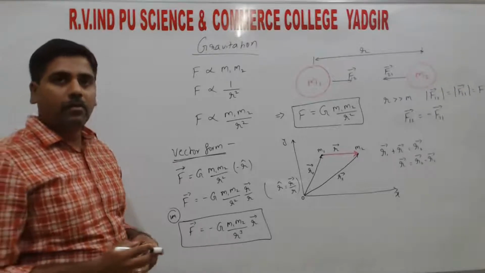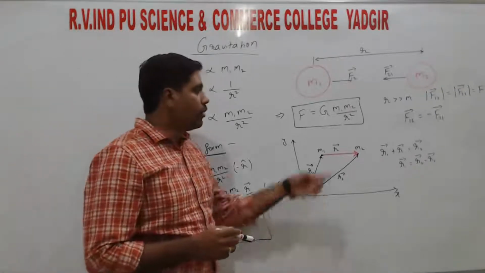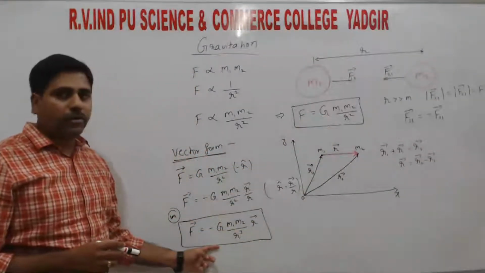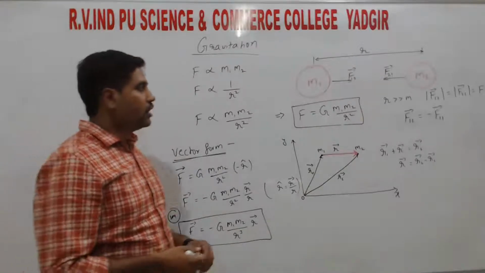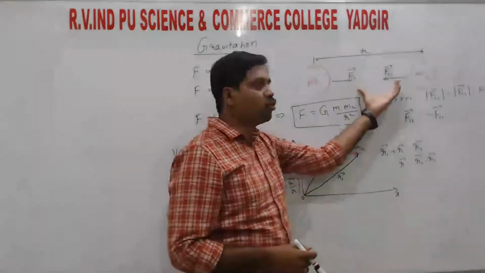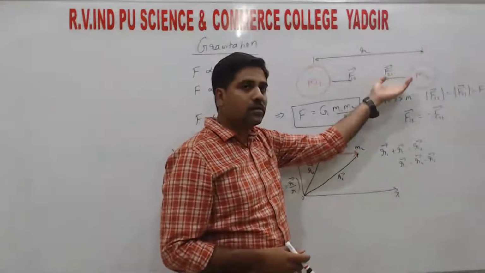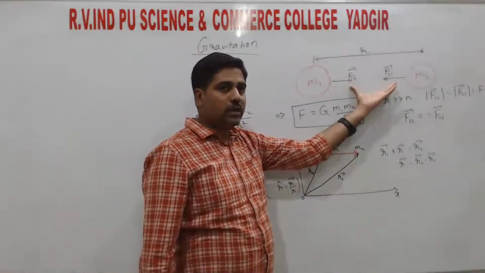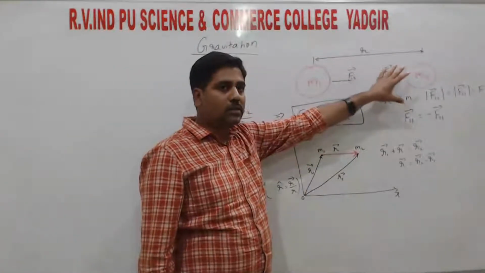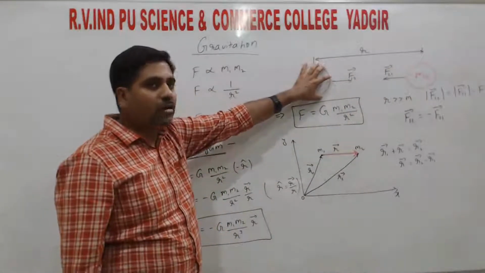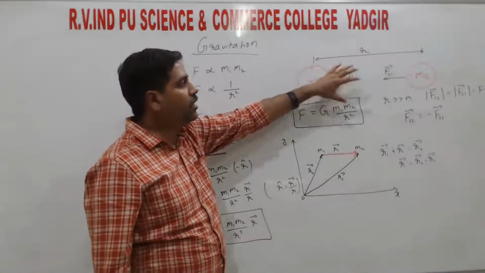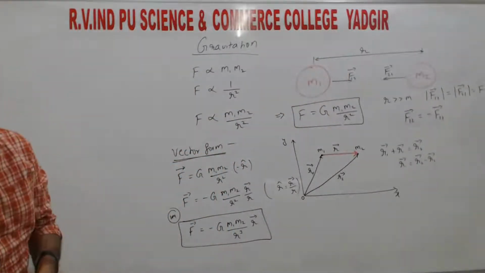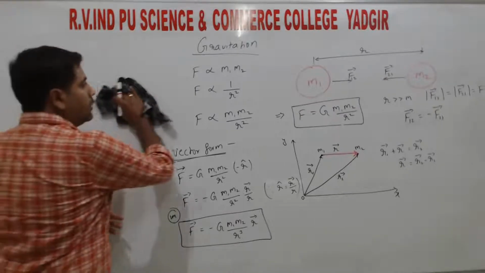So the statement of the universal law of gravitation, the mathematical form of the universal law of gravitation, and next, the vector form of the universal law of gravitation, right? The next concept: here we consider only two masses. If there are more than two masses, what about the law of gravitation? If we have more than two masses, then how does the force act on any one object? If any one object has a number of masses around it, how does the force act? That is from the superposition principle, right?